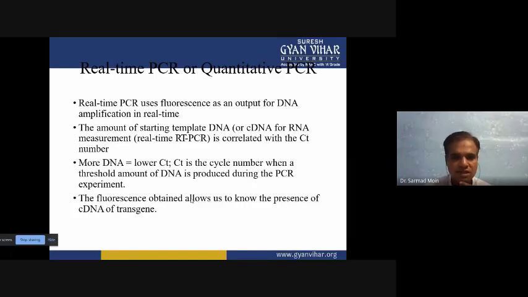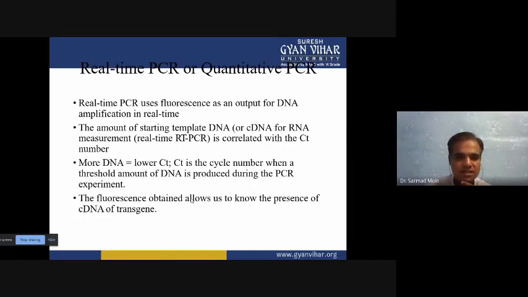The amount of starting template, like DNA or cDNA for RNA measurement, is correlated with the CT number. If a lower CT number is there, then we can say more DNA is there. If a higher CT number is there, then we can say less DNA is there. So if your transgene CT number is lower, then the transgene will be more in the organism.